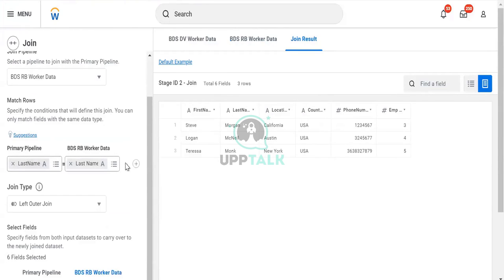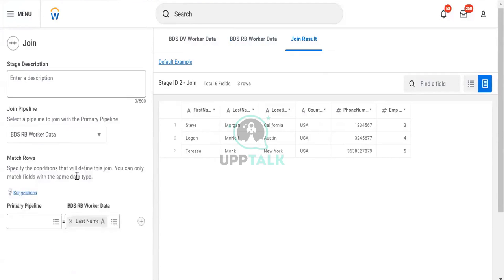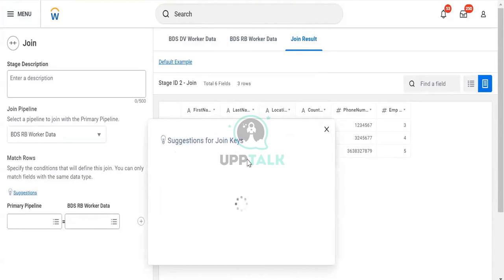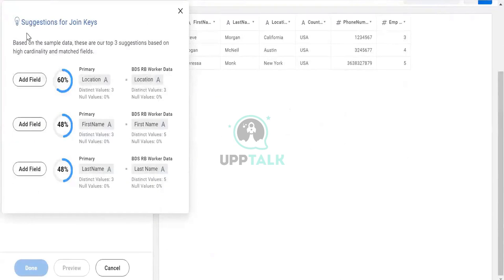It is always preferred by Workday. If you are not sure, let's say I'm not sure which keys are matching, let me remove this and I will ask for the suggestion. What you will do is choose suggestion for join key. Here you can see Workday suggests from their end that locations are matching. It is 60% matching for a prime. The first name is also matching 48%, and this is also matching.